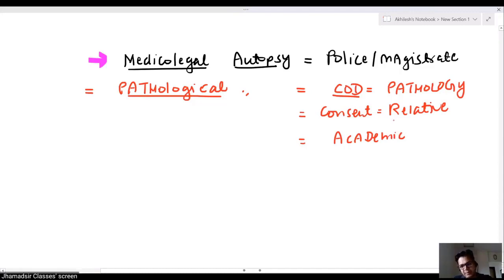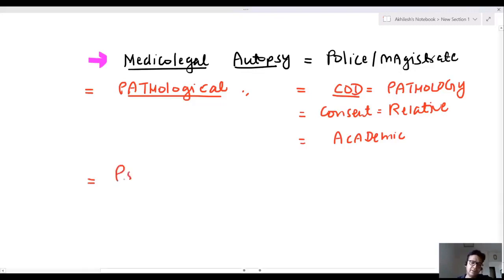Academically oriented. For the first incision, we start from the eye or orbital. It is taken as a sagittal section like this, a sagittal section from the frontal area. This is known as academically oriented pathological autopsy.